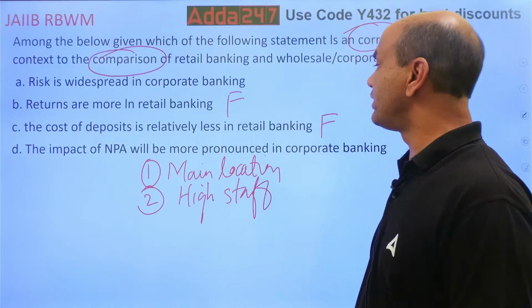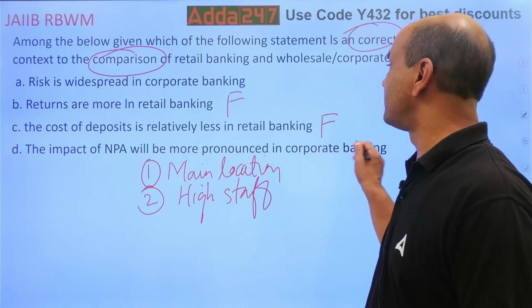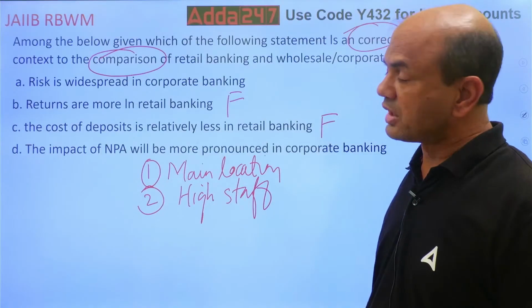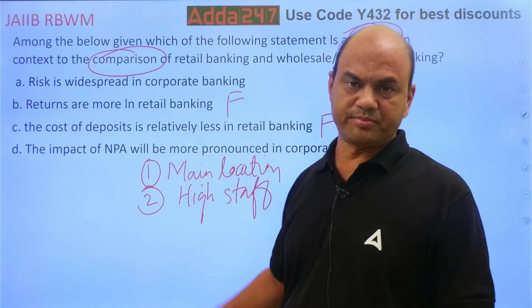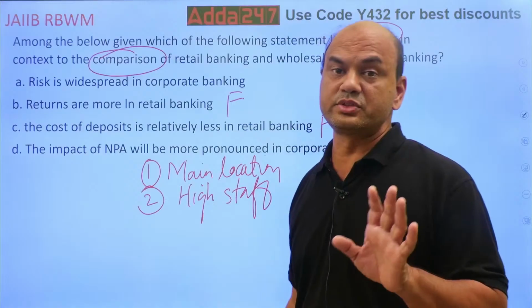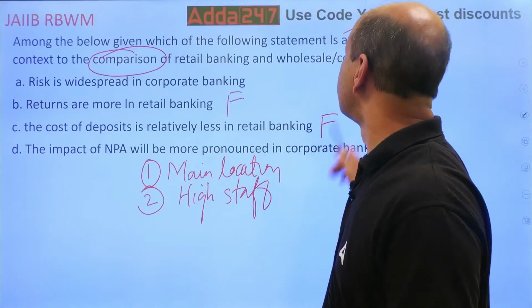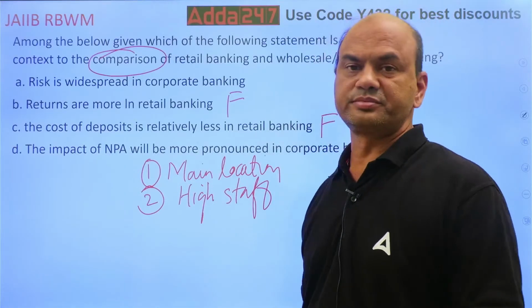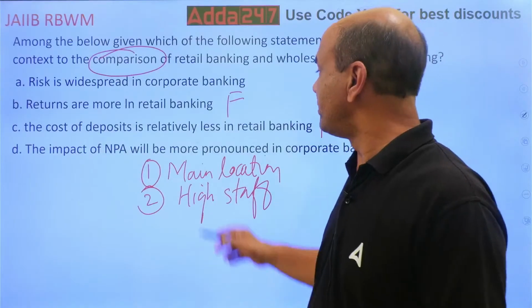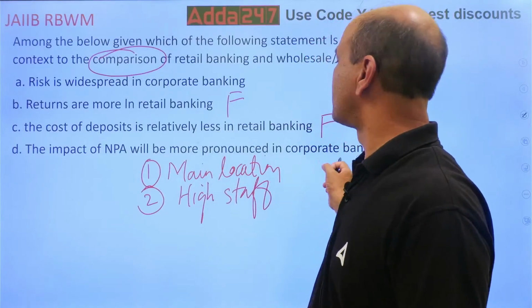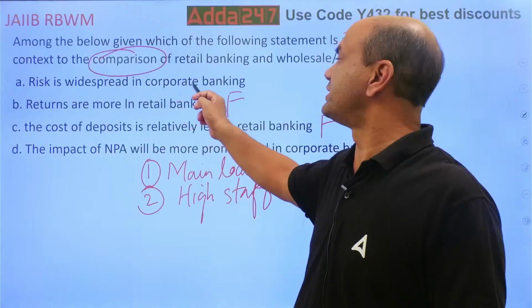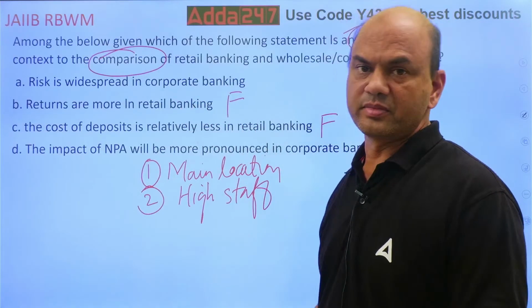The impact of NPA will be more pronounced in corporate banking. So now these two are a problem. These two you have to think over. You want a correct one. So the impact of NPA will be more pronounced in corporate banking, and risk will be widespread in corporate banking.